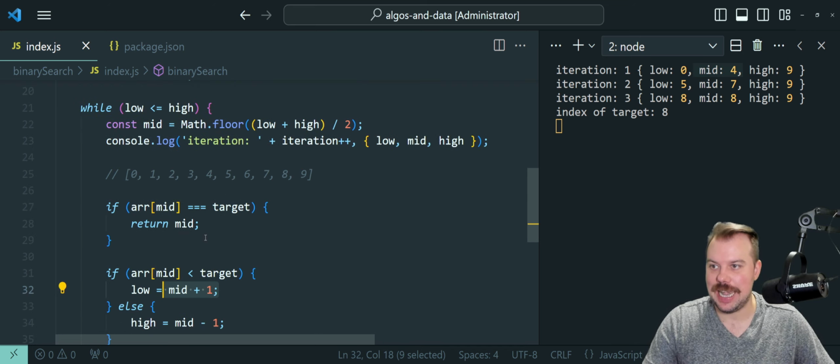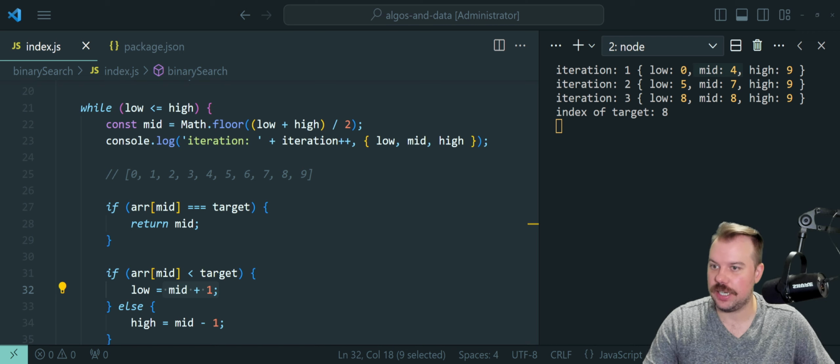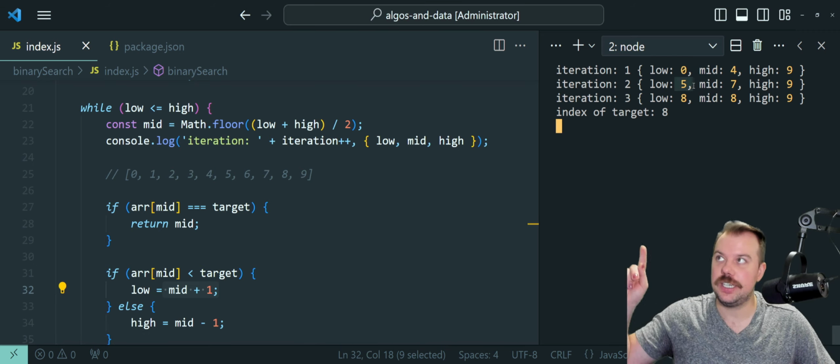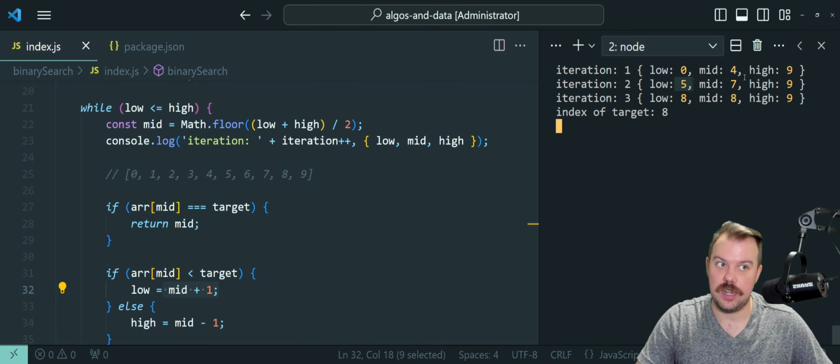So after that next iteration, that is what we see here. We know that all this has been tossed. The mid was 4. 4 plus 1 moves our low to the 5. The high has not changed. The low is indeed index 5.